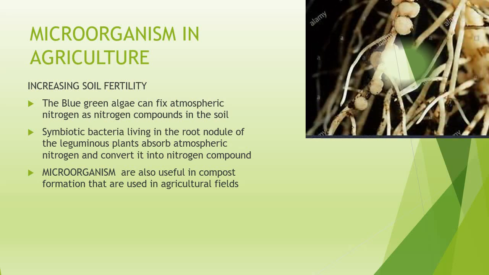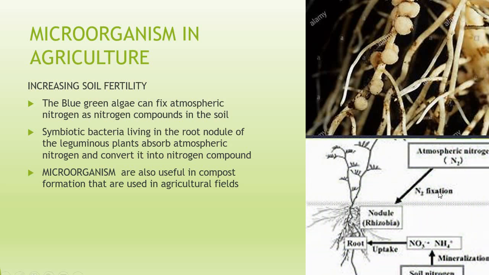And then this diagram shows the root nodules in the roots of the leguminous plant, and in these root nodules lives Rhizobium, which can fix atmospheric nitrogen. Now this is a process elaboration: atmospheric nitrogen in the root nodule is converted into compounds and they are taken up by the plant. On the other hand, there is also soil nitrogen which can be converted into nitrates and ammonium compounds rich in nitrogen by the process of mineralization. And in mineralization also, microorganisms play an important role.